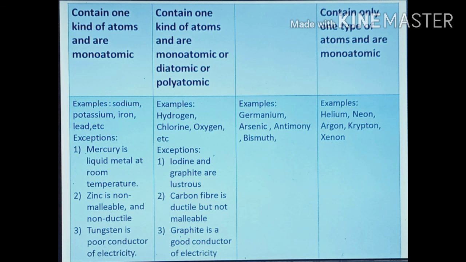However, there are some exceptions in metals and non-metals. Exceptions in metals. We have discussed that metals are solids. Mercury is a liquid metal at room temperature. The second exception is zinc, which is non-malleable and non-ductile in nature. The third exception is tungsten, which is a poor conductor of electricity.